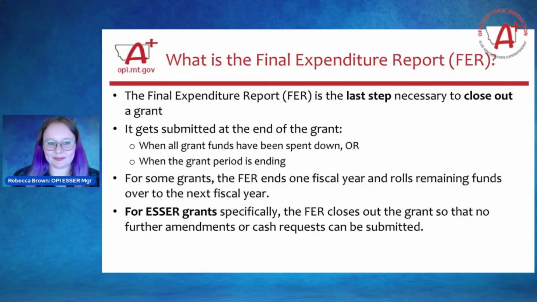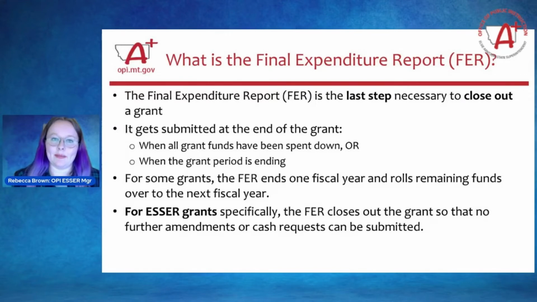The final expenditure report is the last step necessary to close out a grant. This is a report that you submit after your grant is either fully spent down or when we've reached the end of the grant period. Going forward, I'll be referring to this as the FER. Final expenditure report is a lot of syllables for me to say over and over, so in my communication and in my emails, I will usually call it the FER, but final expenditure report is what that stands for.